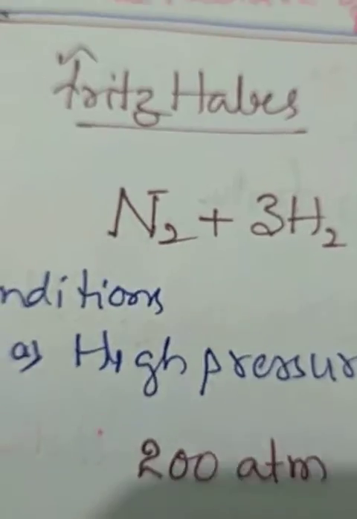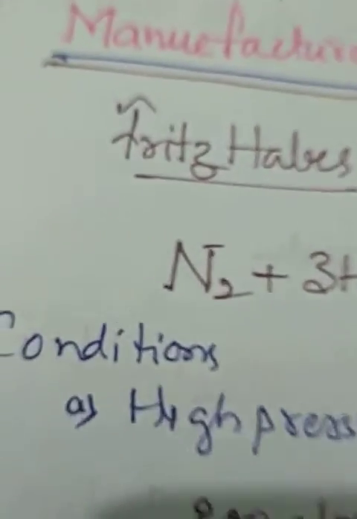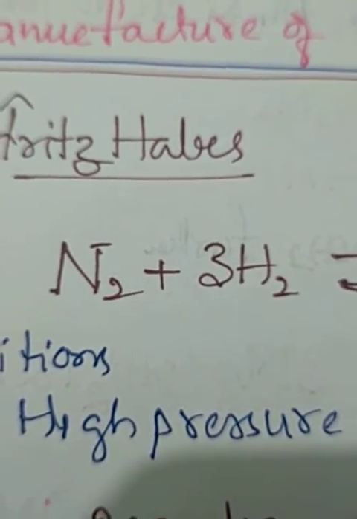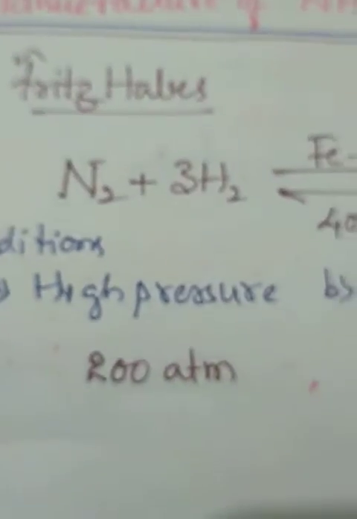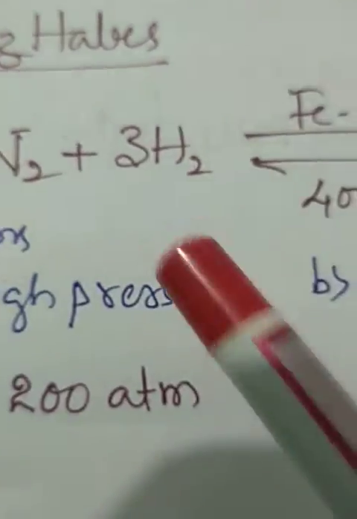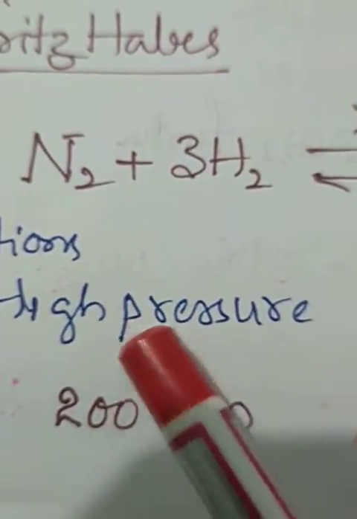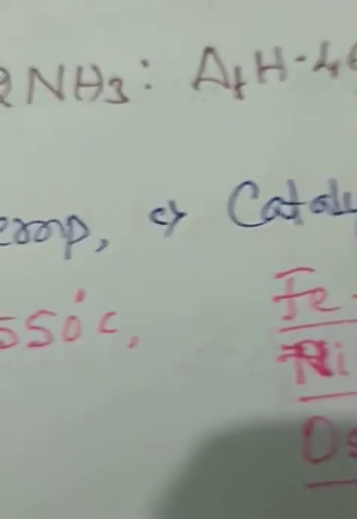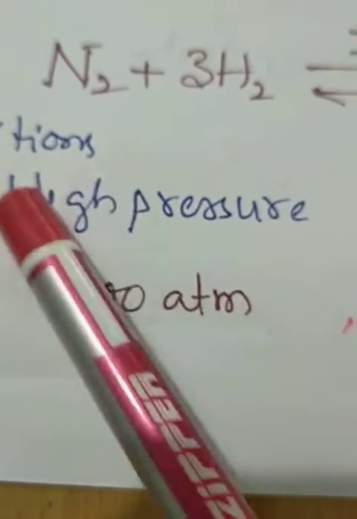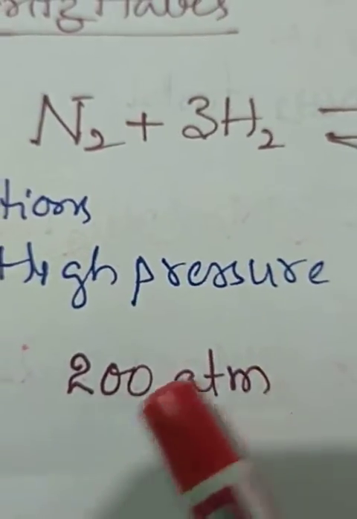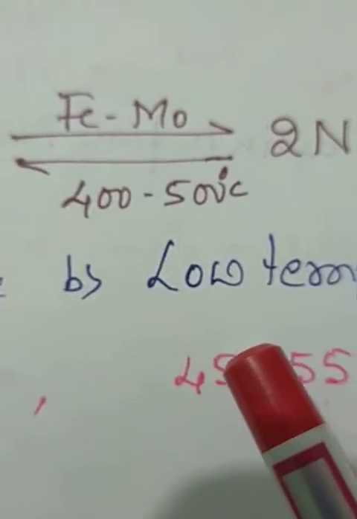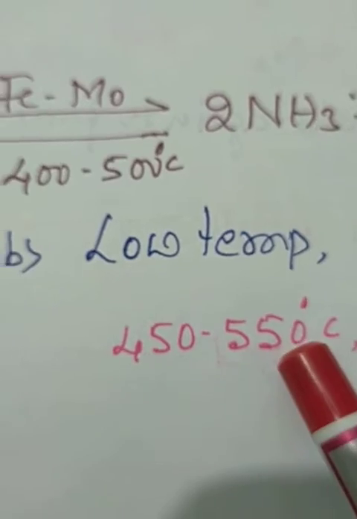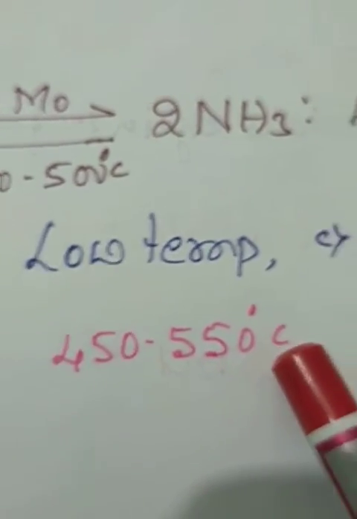What are the conditions? If you are asked to write Haber's process in the examination, the conditions are also very important. First, high pressure, which is very important. The second is low temperature, and the third is a catalyst. High pressure means 200 atmospheric pressure, and the low temperature is 400 to 550 degrees centigrade.